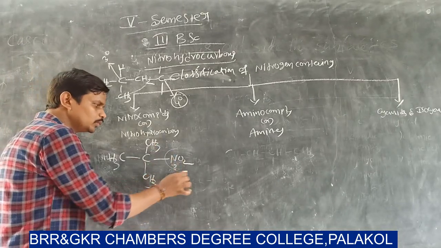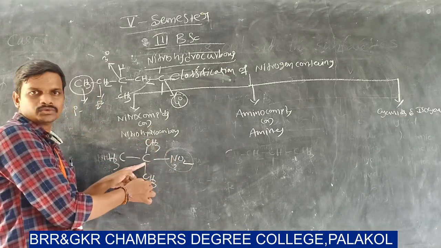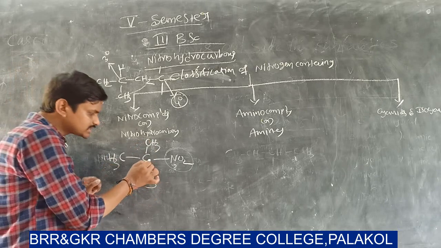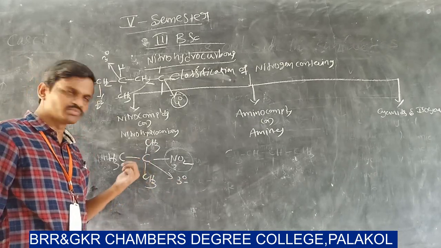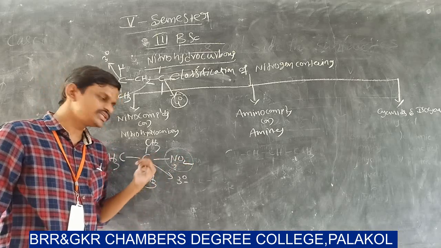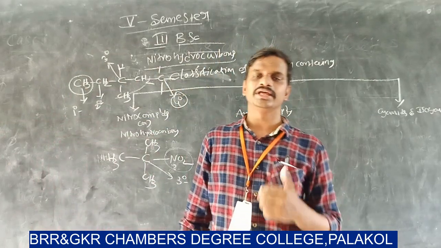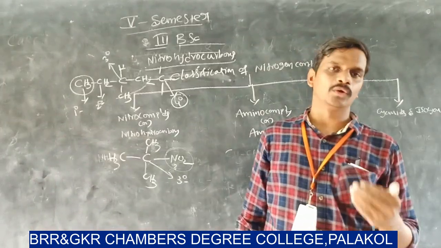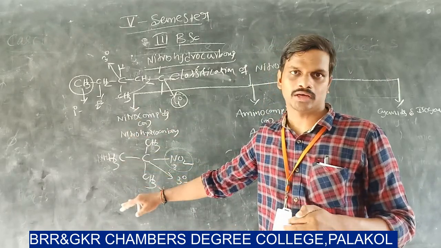Here the NO2 group is attached to one carbon. This carbon is directly connected to 3 carbons, so the nature of this carbon atom is tertiary. So in this molecule, the NO2 group is attached to a tertiary carbon atom, so it is an example of a tertiary nitrohydrocarbon. So this is about the classification of nitrohydrocarbons.